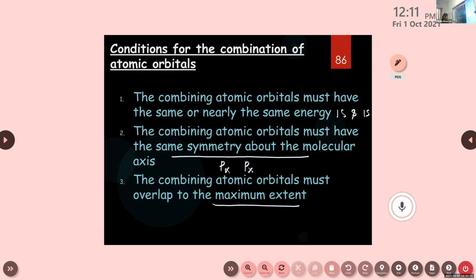That's the second condition. Then the third one: the combining atomic orbitals must overlap to the maximum extent. If the extent of overlap is greater, the electron density between the nuclei of the molecular orbital will be greater and the bonding will be stronger. That's why. So these three are the conditions for the combination of atomic orbitals.